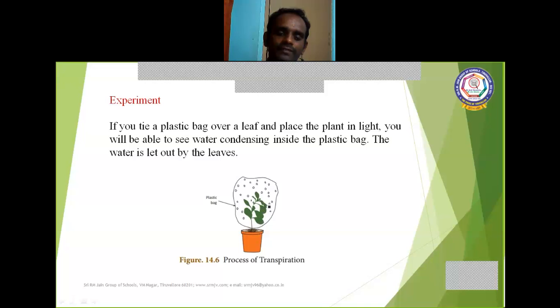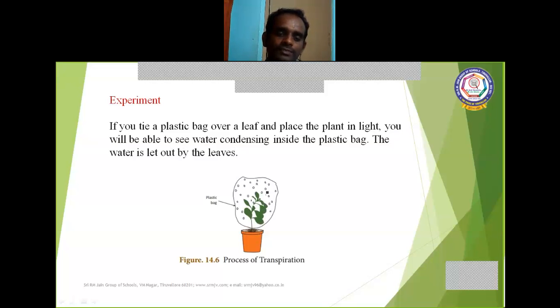After a period of time, we will observe small water droplets on the walls of the plastic bag. Once again, if you tie a plastic bag over a leaf and place the plant in light, you will be able to see water condensing inside the plastic bag.